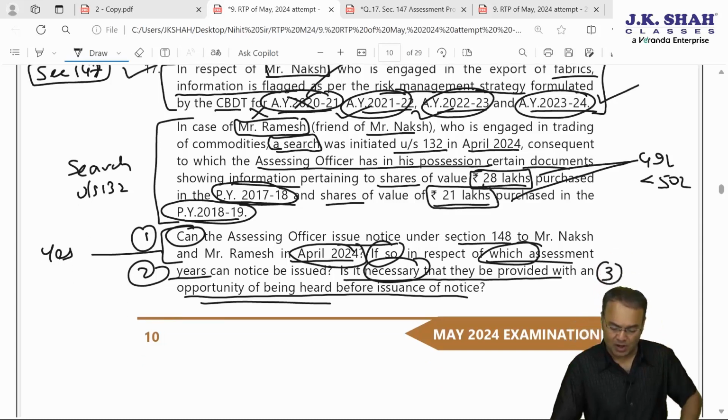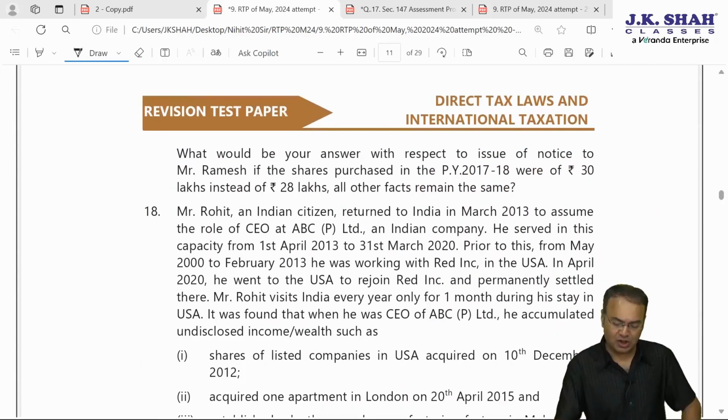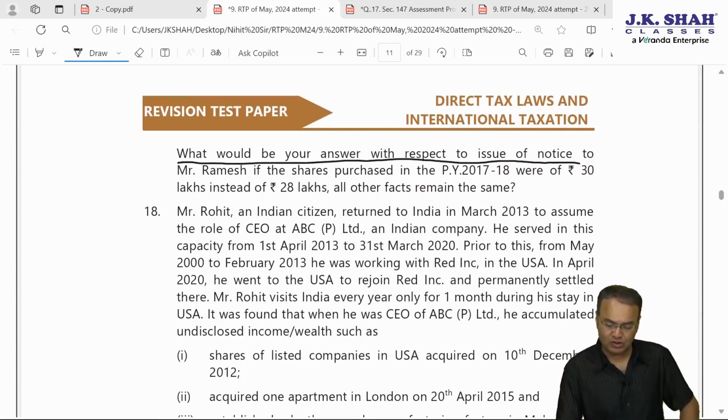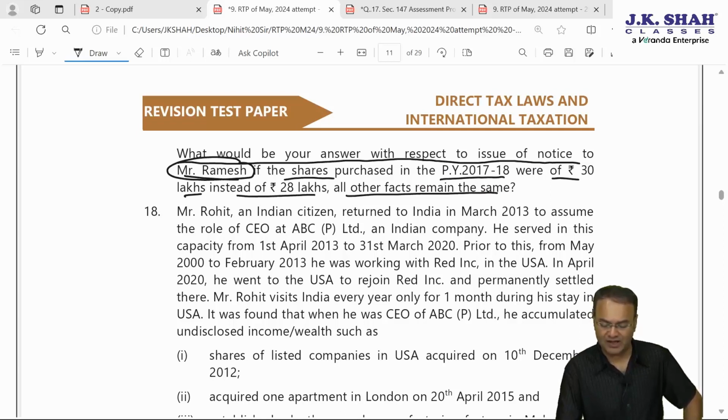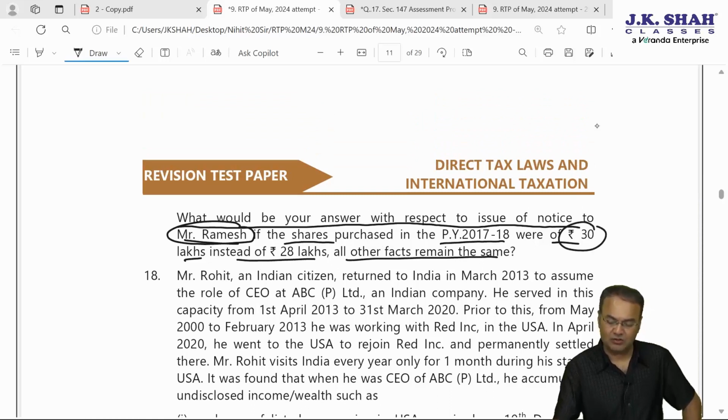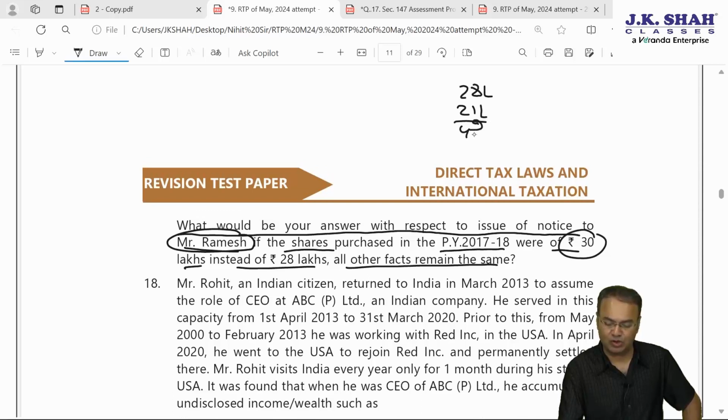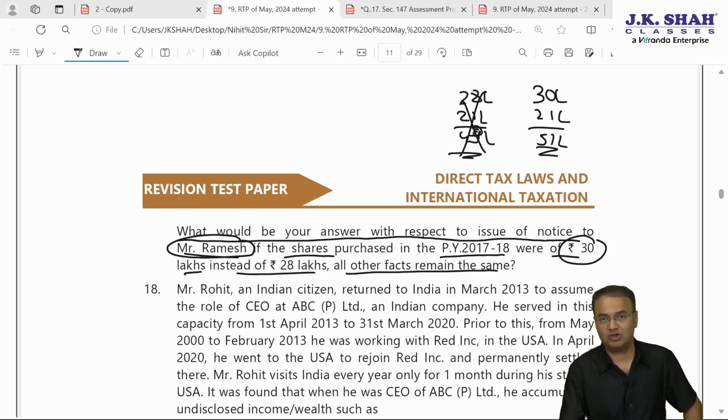Okay. Now, the second part of the question is asking what would be your answer with respect to issue of notice to Ramesh, the one in whose case search was conducted, if the shares purchased in 17-18 were 30 lakhs instead of 28 lakhs and all other facts remain the same. Earlier it was 28 lakhs plus 21 lakhs totaling to 49 lakhs. Therefore, notice could not have been issued for previous years 17-18 and 18-19. Now the amount is 30 lakhs plus 21 lakhs. The total amount is 51 lakhs. Since it is 51 lakhs, notice can be issued up to 10 years.